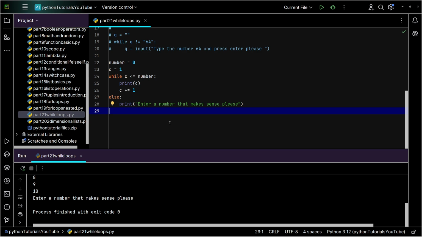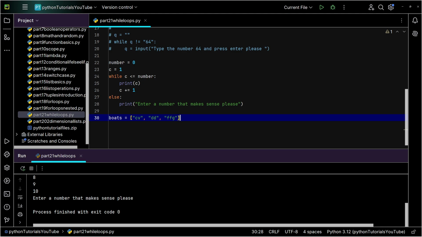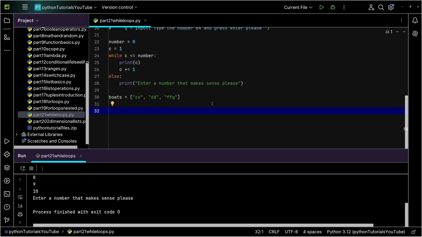Now, let's say we wanted to iterate through a list here. So let's see what we can play with. Boats equals, we'll make it nice and easy. We'll do CV, we'll do DD, and we'll do FFG. Why not? Because science. So what we're going to do here is iterate through this list and print those values using a while loop.